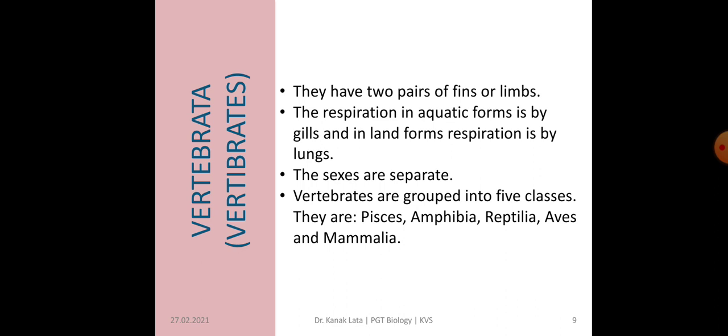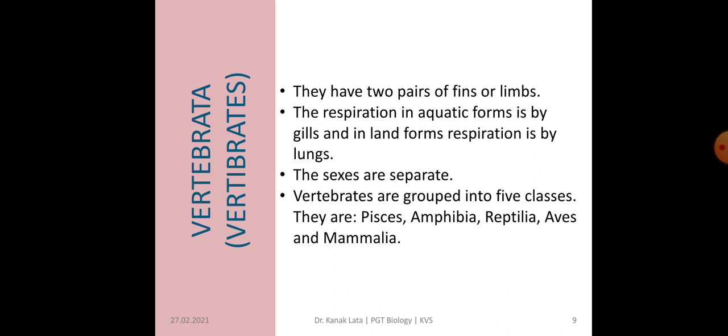Respiration in aquatic forms is by gills, whereas terrestrial forms, that is those who live on land, respire through lungs. The sexes are separate. Vertebrates are further grouped into 5 different classes. What are they? Pisces, Amphibia, Reptilia, Aves and Mammalia.